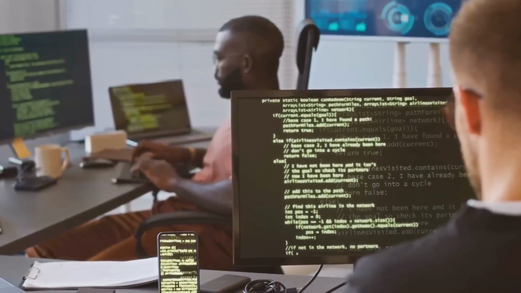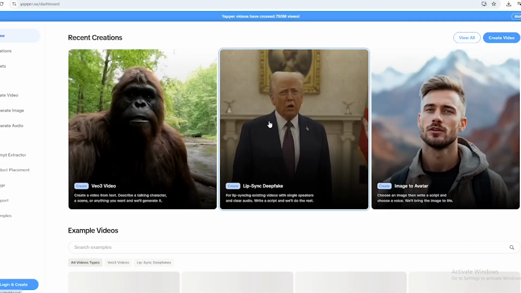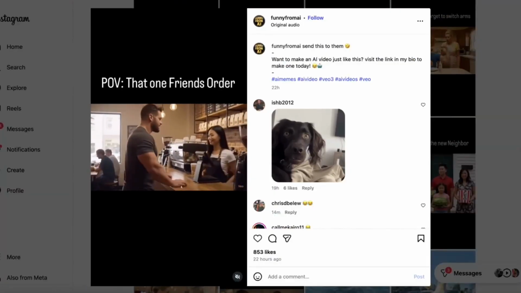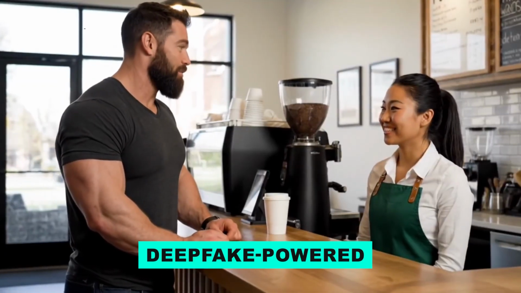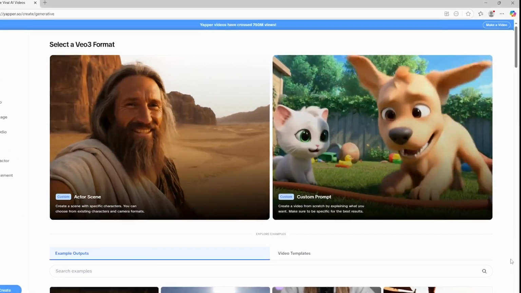complete with trending effects. In the last few hours, meme creators, brands, even mainstream comedians have used Yapper to flood TikTok and Instagram with deepfake-powered reaction content. Good luck trying to spot what's real and what's unreal, but there's more.